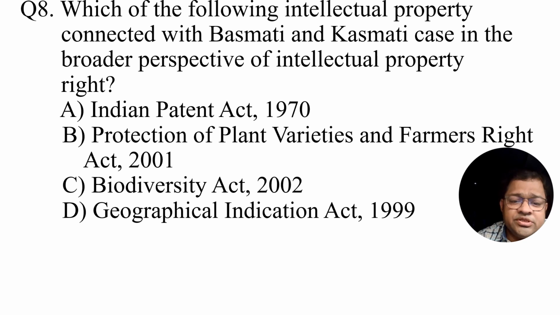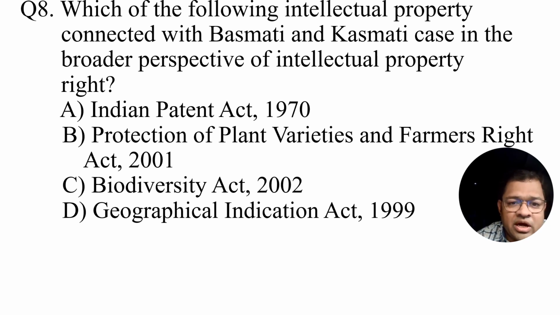The next question is, which intellectual property is connected with the Basmati and Kasmati case in the broader perspective of intellectual property rights? You all know that Basmati is a variety mainly found at the base of the Himalayan region, and mostly people in India and Pakistan cultivate it.